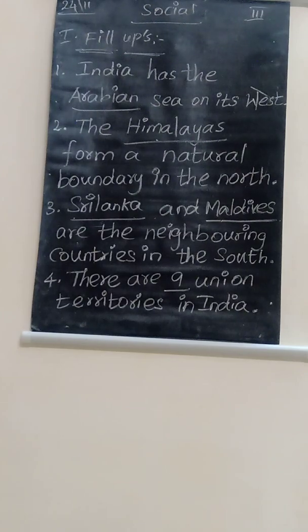And the fourth one: there are dash union territories in India. What is the meaning of union territories? Union territories means that a particular place is directly ruled by the central government, not the state government. That is called a union territory. How many union territories are there in our country? In our country, totally 9 union territories are there.